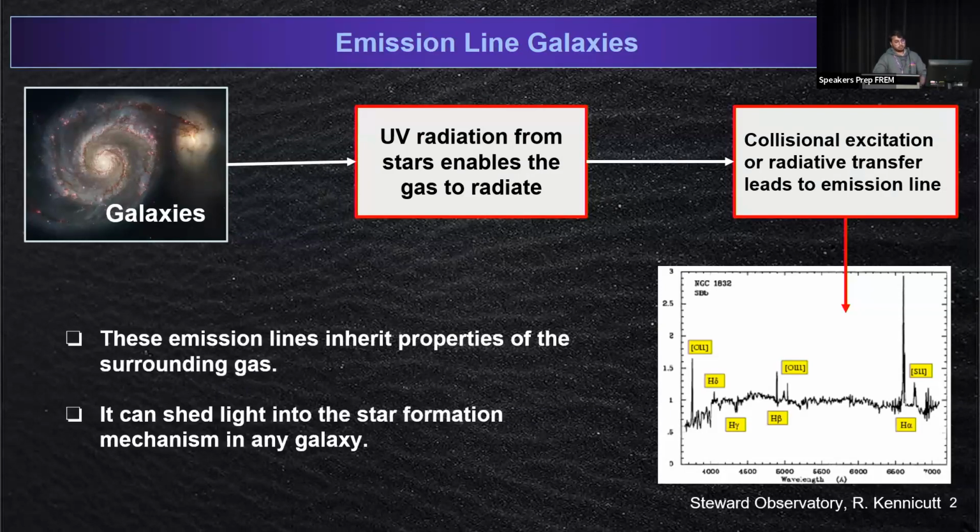These lines are important because they inherit important properties of the gas, so they can inform you about the number density, ionization parameter, pressure, and many more.